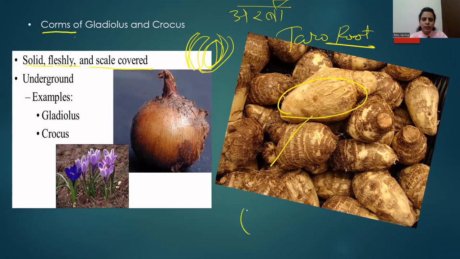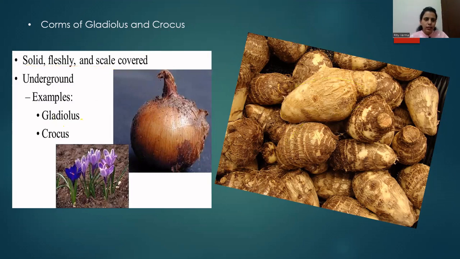It is present as the leaf-like structure, one above the other. So this corm is also a modification of stem. Apart from taro root, other examples of corm are gladiolus and crocus.